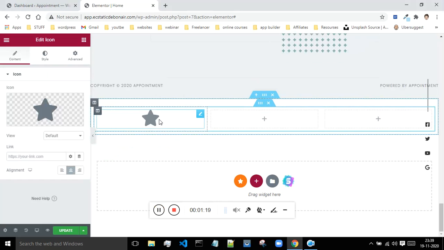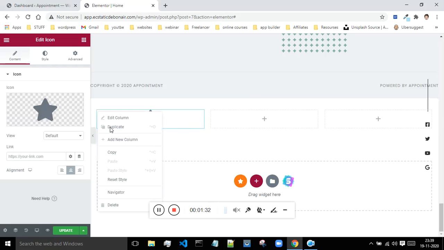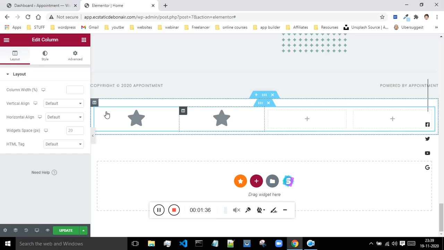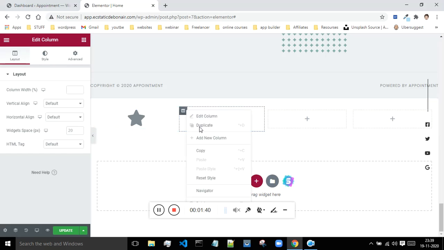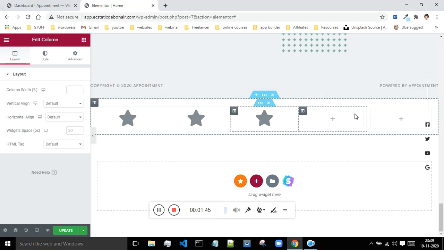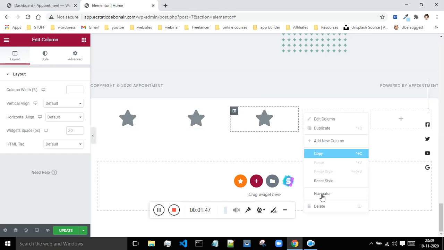Okay, so now I'm getting this. It's inside of this column. So this is how you can make use of the icon. You can display the icon inside of the column. Now what I'll do, I will just duplicate this and I will duplicate this one more time. And I will delete these two columns.